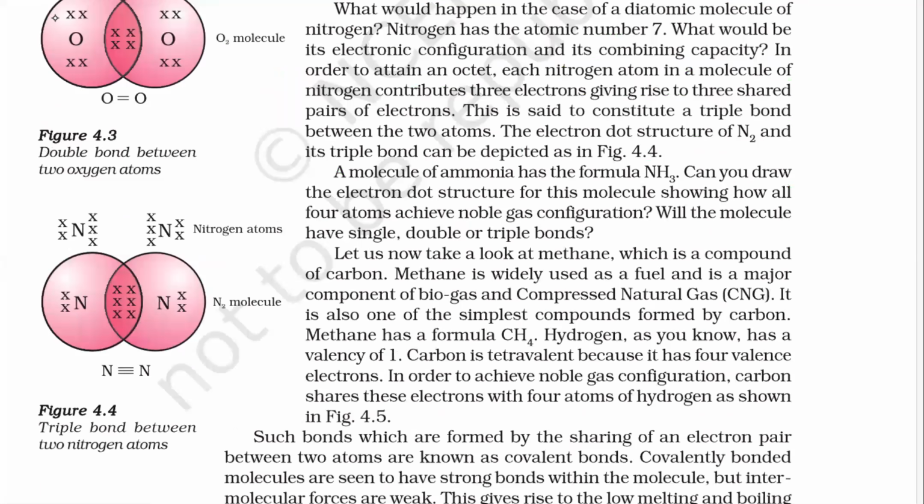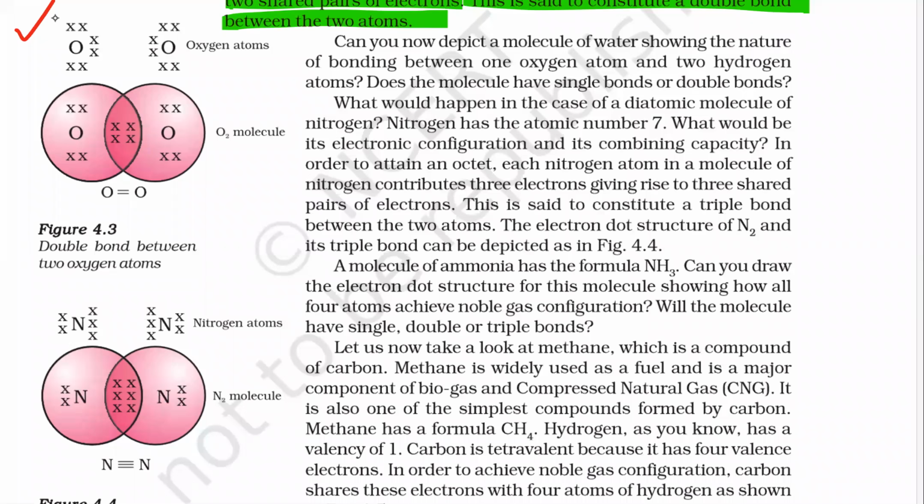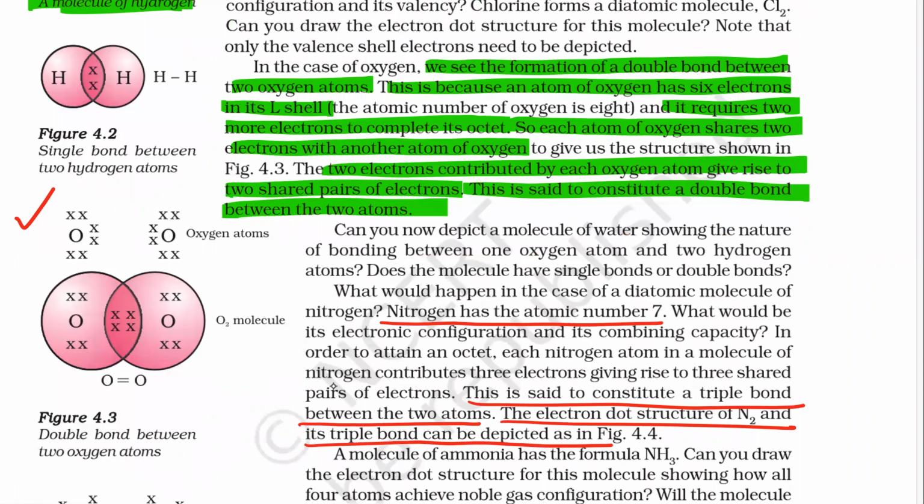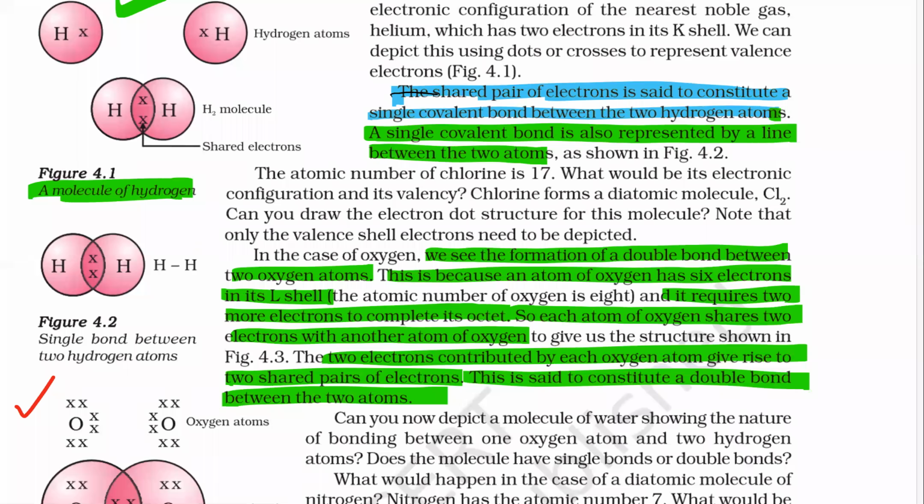Okay. Now, nitrogen has atomic number 7. So electronic configuration, now this is the nitrogen molecule. Here a triple bond is formed. Okay. So this is said to constitute a triple bond between two atoms. An electron dot structure of nitrogen and its triple bond is depicted in the figure. Okay. Now you can draw some more structures also.